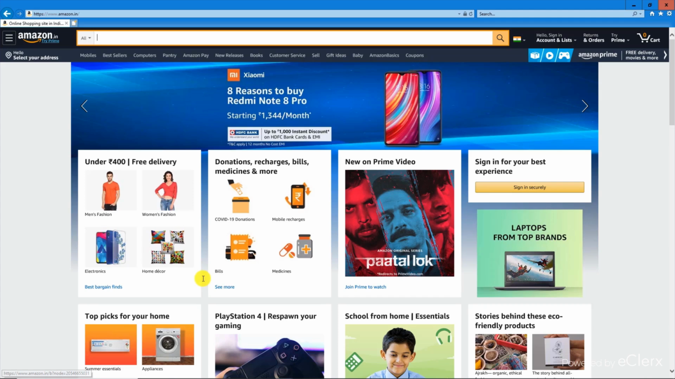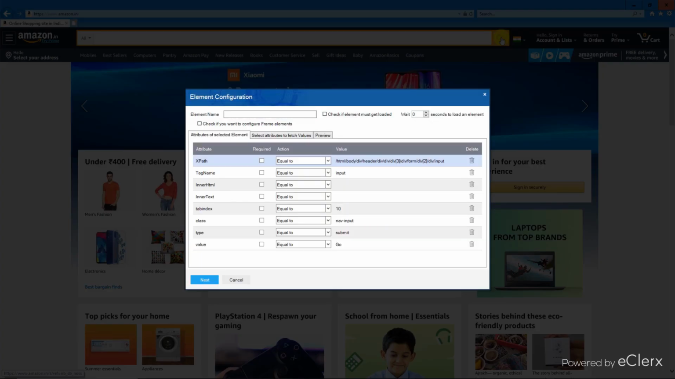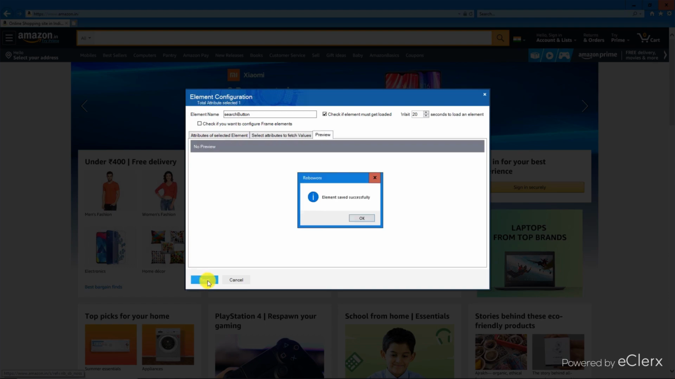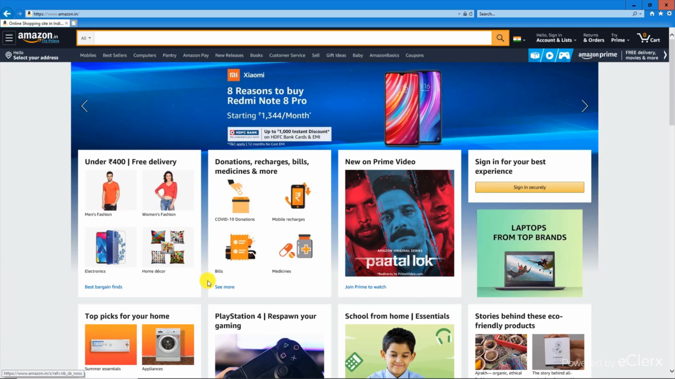We now move to configure the search button. We right-click on the search button to open the element configuration pop-up with list of all the attributes of search button element. We enter an element name and give a wait time. Here we want to identify search button based on its type and CSS class attributes. We select both the attributes and click on the Next button. We don't have to fill any other details, since we want to perform click on this element. So, we click Next again, and then save the details. Our search button is now configured.